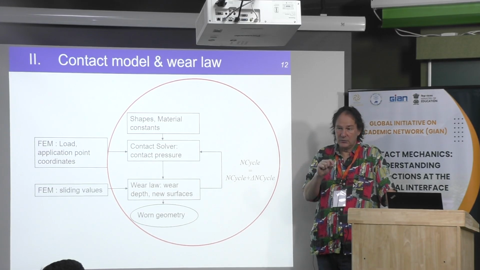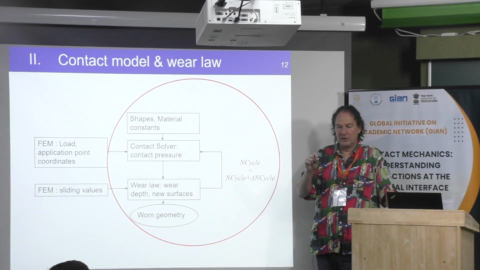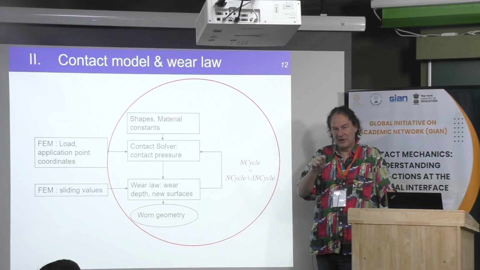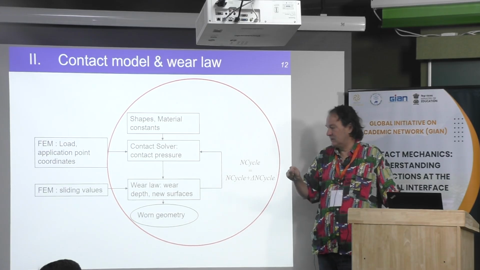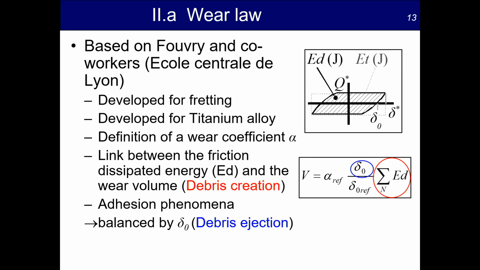And then if we find 10 nanometers of wear, we multiply by 100. And we say that instead of removing 10 nanometers, we will remove 1 micrometer. And instead of adding 1 cycle, we add 100 cycles. This is the jump cycle technique that other people are also using.